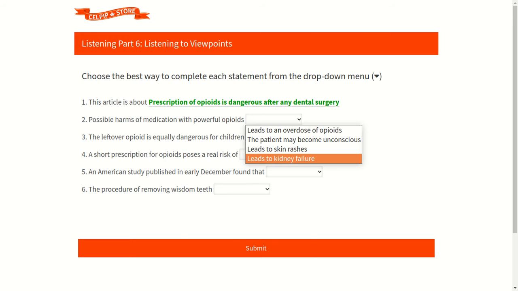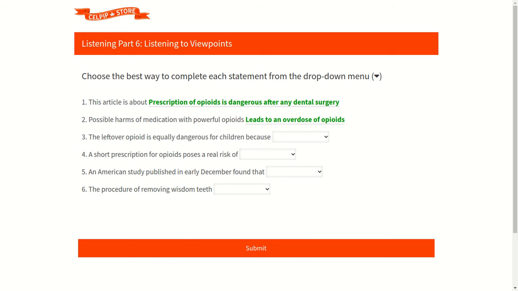According to the audio, our first option is the correct option as we can listen very clearly in the audio that possible harms of medication with powerful opioids leads to an overdose of opioids. So accordingly our first option is the correct option. Let's see our third question.